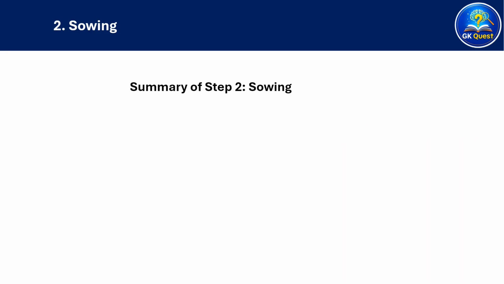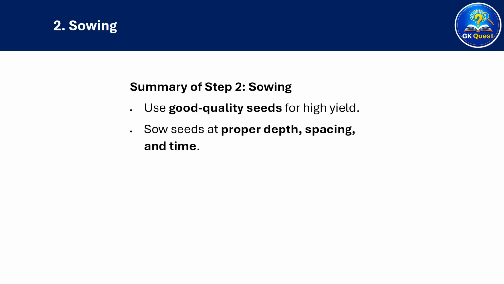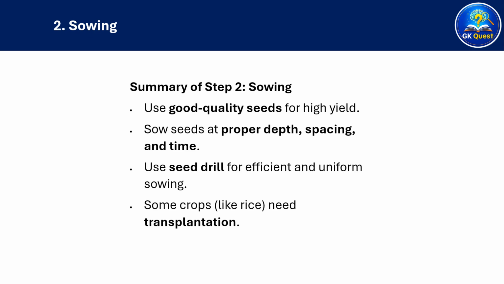Again, let's summarize step 2, sowing. Use good quality seeds for high yield. Sow seeds at proper depth, spacing, and time. Use a seed drill for efficient and uniform sowing. Some crops, like rice, need transplantation.